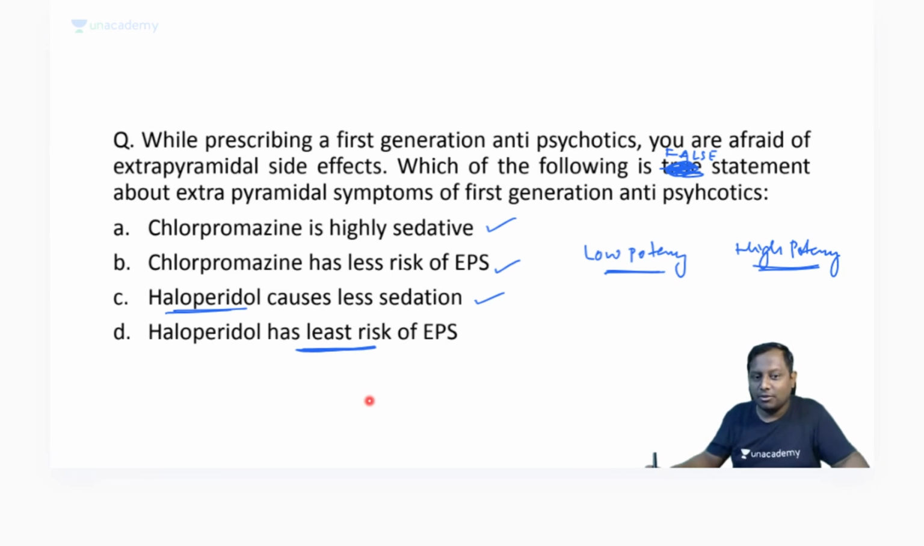This information I have given you already. So haloperidol causing the least risk of EPS is the correct answer here, because you have to choose the false statement. What did I tell you already, that you will have to choose one false statement. Actually I wanted to put "all of the following are true statements except", but I forgot to type except here. So I simply put, which of the following is a false statement. I hope the differences between low potency and high potency are clear to all of you.